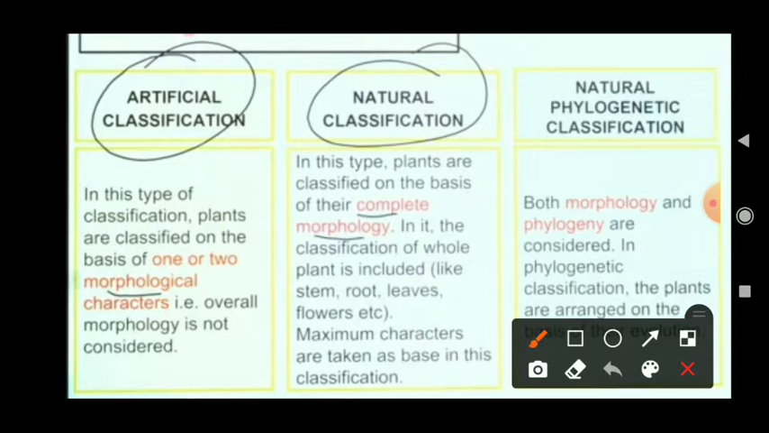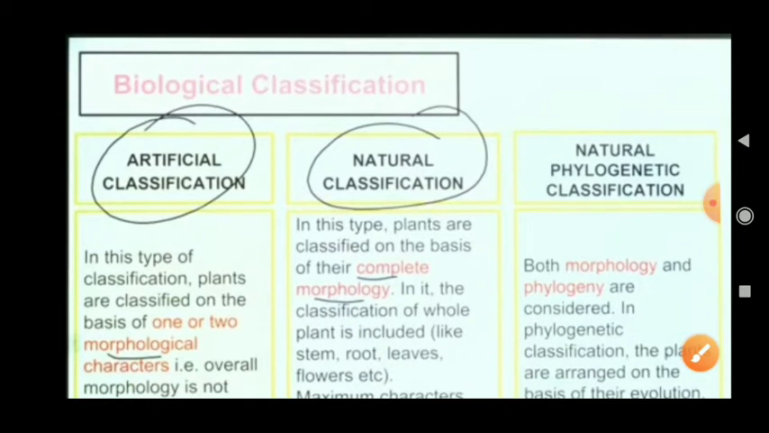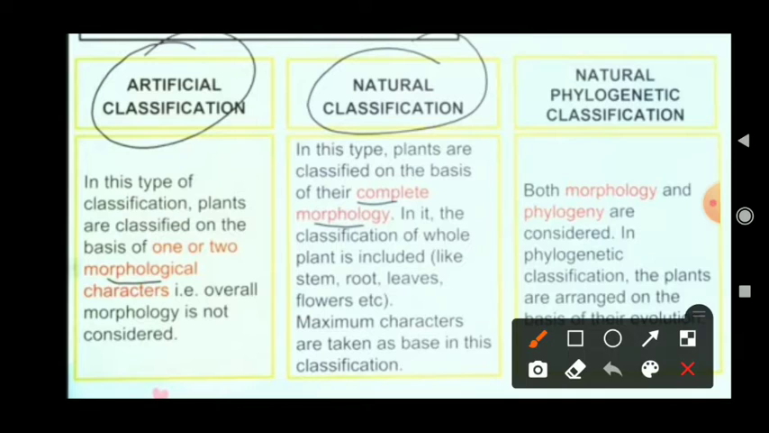Artificial is based on a few morphological characters, but natural is based on complete morphology. This is only for plants, not animals, because scientists had not yet discovered animals. Later the study became very difficult, so this overall morphology is not considered yet.